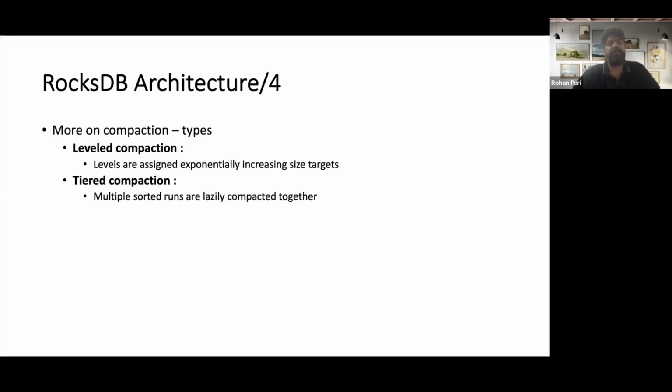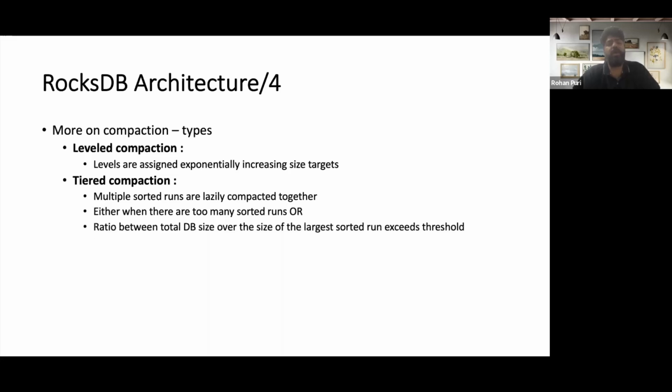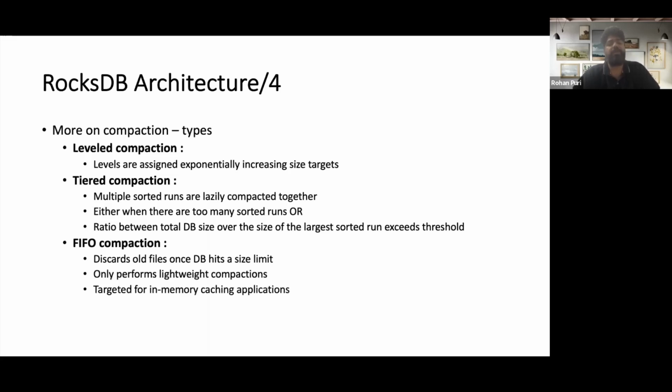In tiered compaction, we have multiple sorted runs which are lazily compacted together, either when there are too many sorted runs, or when the ratio between total DB size and the size of the largest sorted run exceeds some threshold. There is also another compaction known as FIFO compaction. This discards old files when the DB hits a size limit and only performs lightweight compactions, basically targeted at in-memory caching kind of applications.